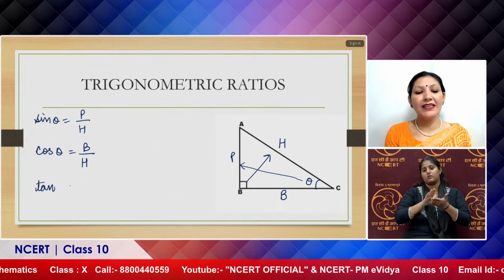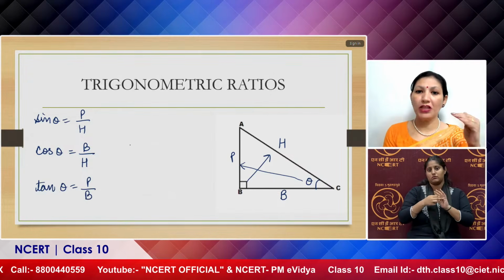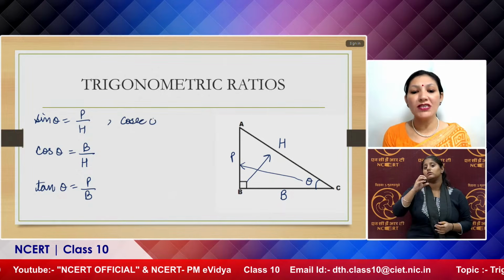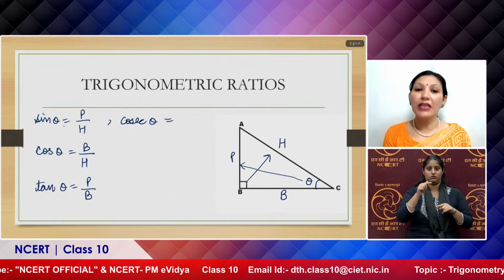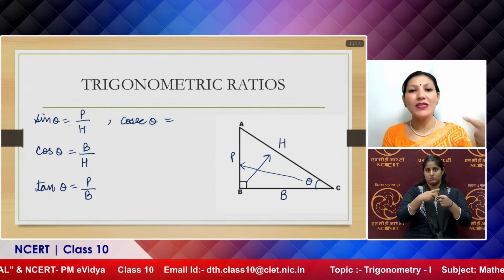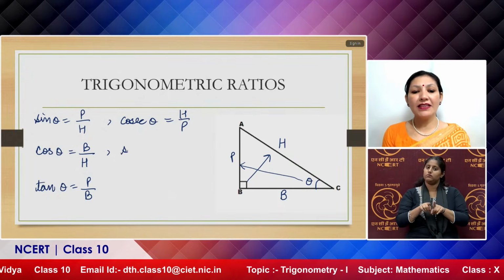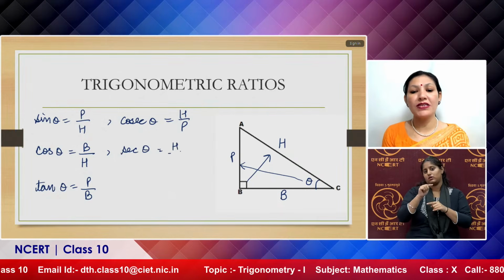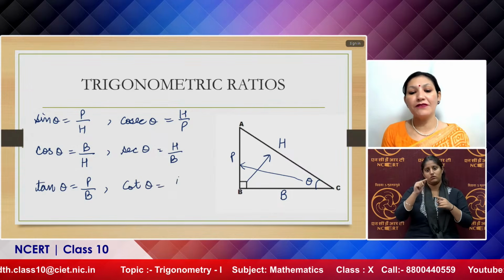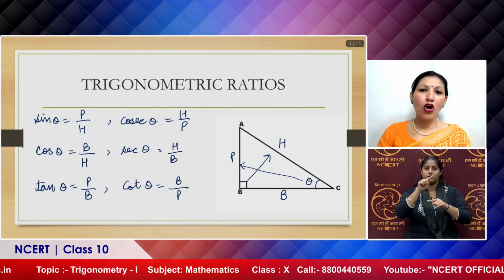Then tan theta equals perpendicular divided by base, the ratio between the perpendicular and the base. Then cosec theta is just the reciprocal of the T ratio sin theta, so it will be hypotenuse divided by perpendicular. Similarly, sec theta equals hypotenuse divided by base, and the next thing is cot theta, which is equal to base divided by perpendicular. So these are all the 6 T ratios.